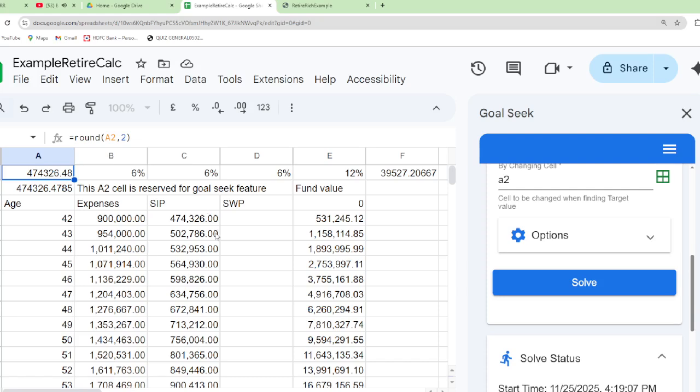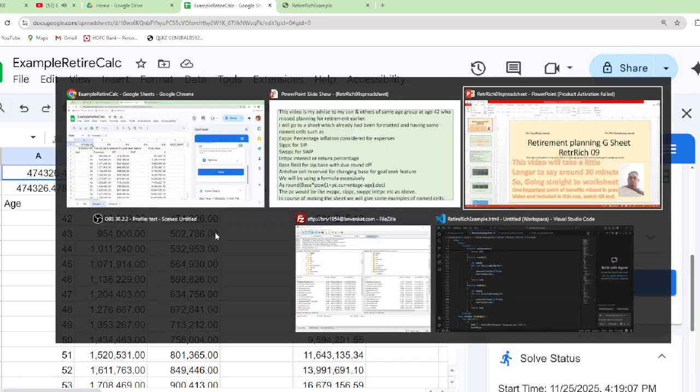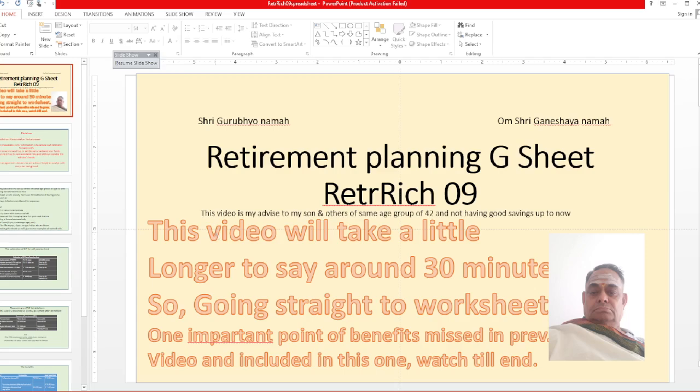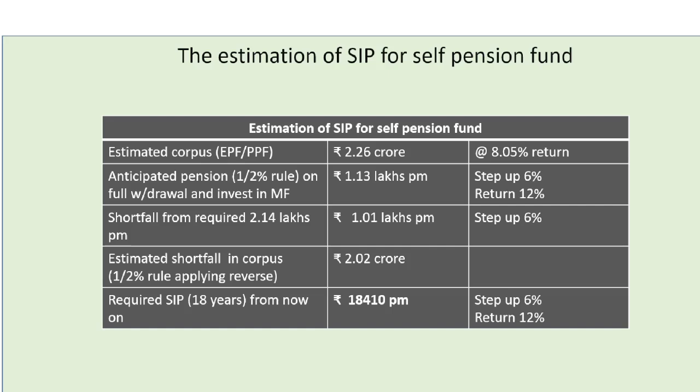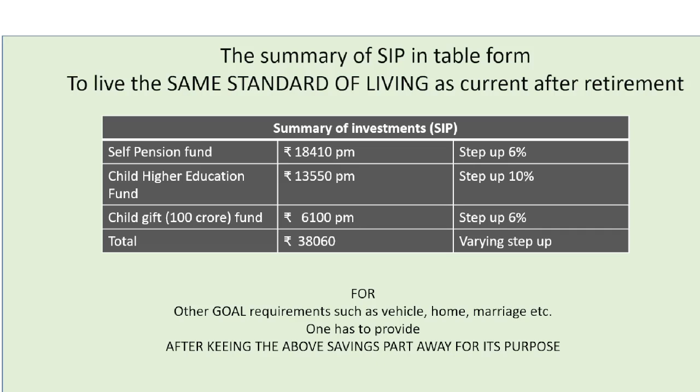Let me come back to our presentation part and continue. In the previous video regarding the estimated benefits, I have missed some points. We have already seen that the self-pension fund is 18,410 rupees SIP, child education fund is 13,000, child gift fund is 6,100 per month, and the total was 38,060 rupees per month SIP.